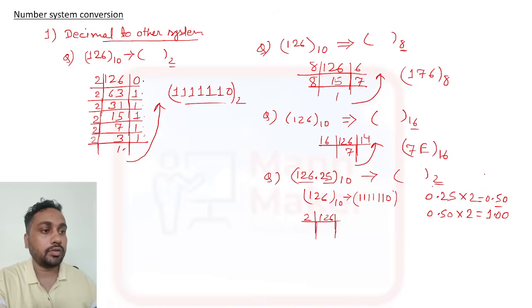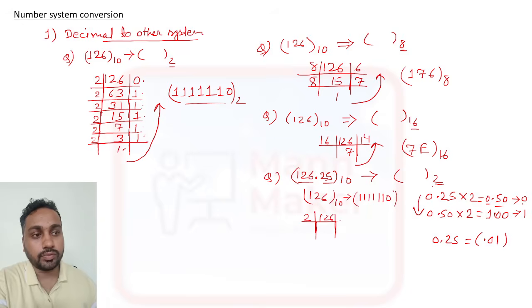Okay, and here you need to represent it like this. Before the decimal it is 0, so 0. Before the decimal 1 is there, so it will be 1. Okay, so here it will come 0.25, meaning 0.01. You need to write the number like this. So first one is 0 and another one is 1.